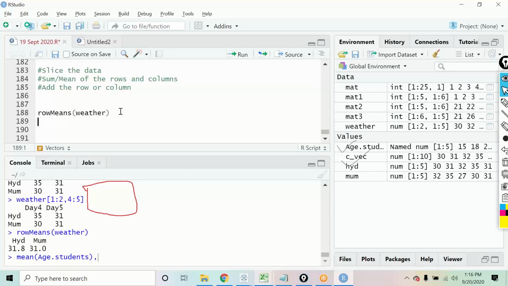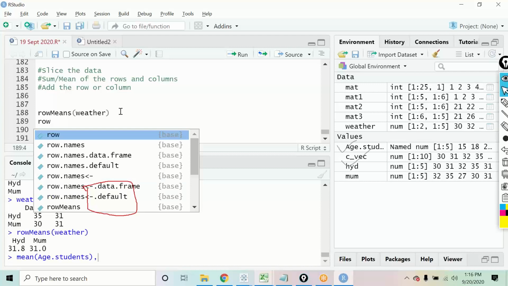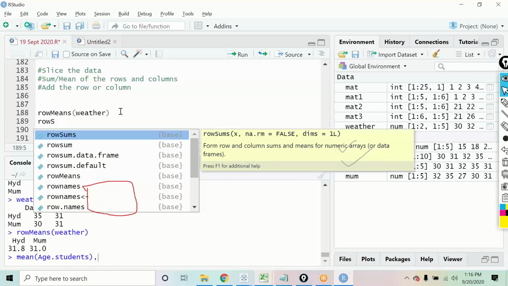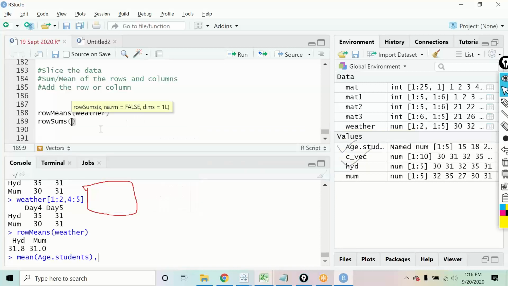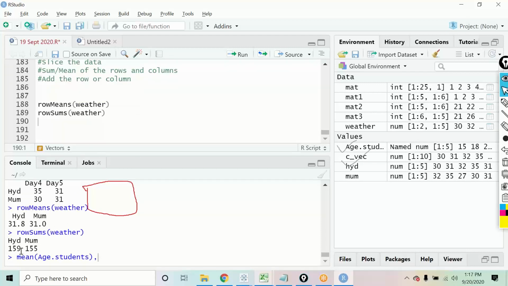Likewise, if you want to find the row sum, there is a function rowSums as well. It will give you the sum of rows. If I put weather, it gives you the total for Hyderabad and the total for Mumbai. So you can see the row sum and row mean.